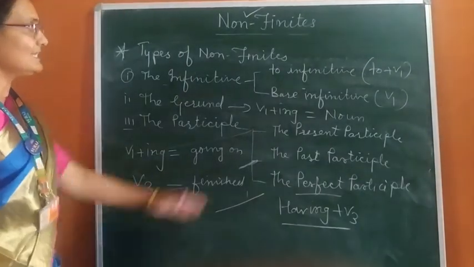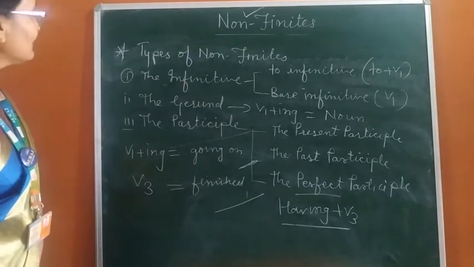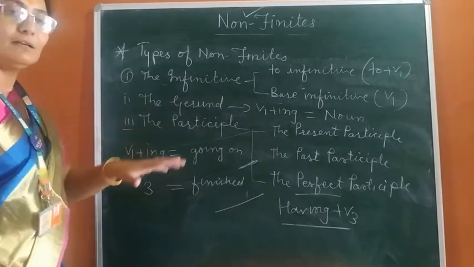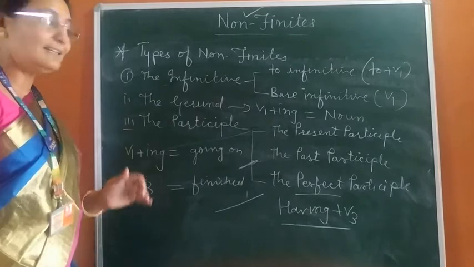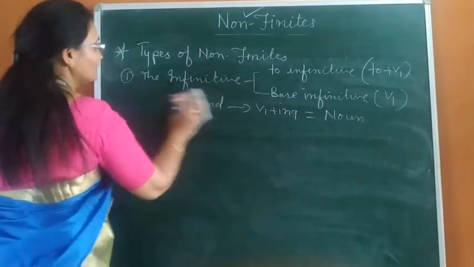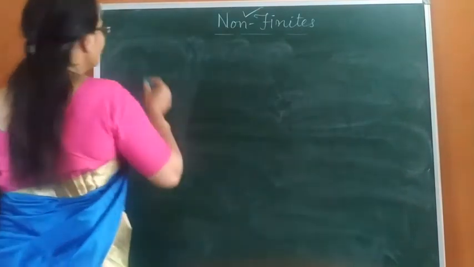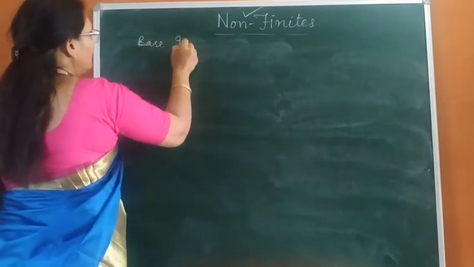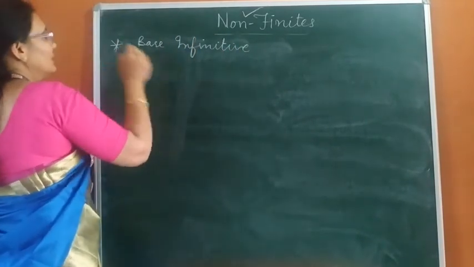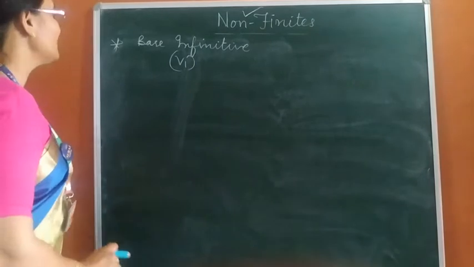So, dear students, these are the types of non-finite verbs. Now we will discuss the uses of the infinitive, gerund and participle: when to use and how to use in a sentence. First, bare infinitive. Bare infinitive means V1, without to. How to use and when to use in a sentence.